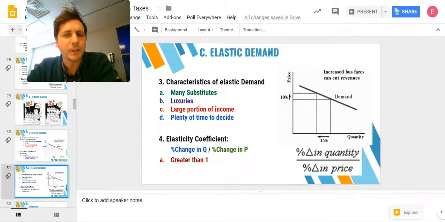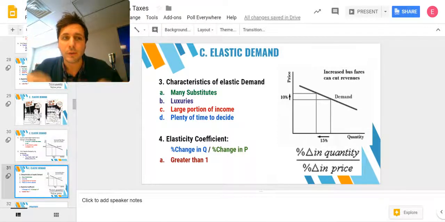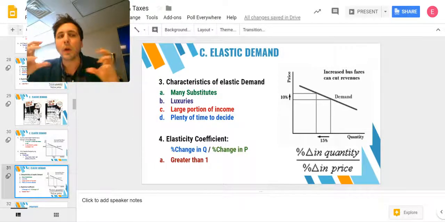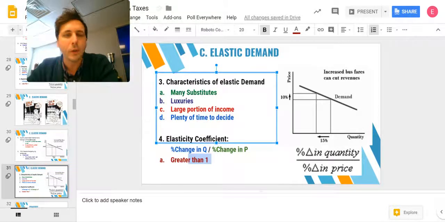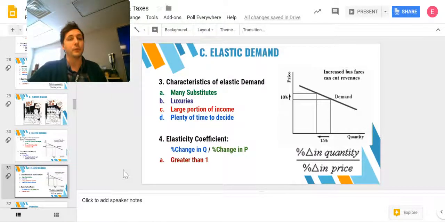Again, we have our elasticity coefficient here: percent change in quantity over percent change in price. This is always going to give us a coefficient greater than 1. That should make sense because the percent change in quantity is going to be larger than the percent change in price, since it's more sensitive to the price. So here we have price going up by 10%, quantity going down by 15%. 15 divided by 10, I think it's 1.5, but it's greater than 1. As long as it's greater than 1, we know it's elastic. It's sensitive to a change in price.